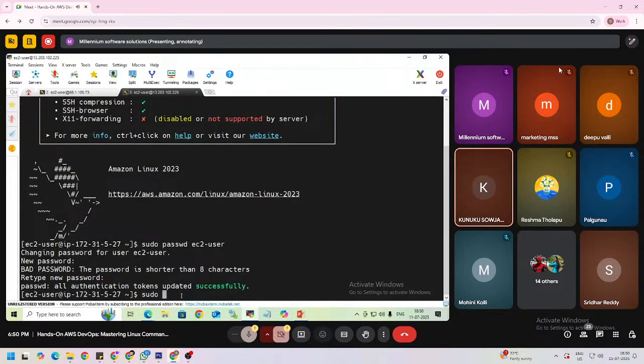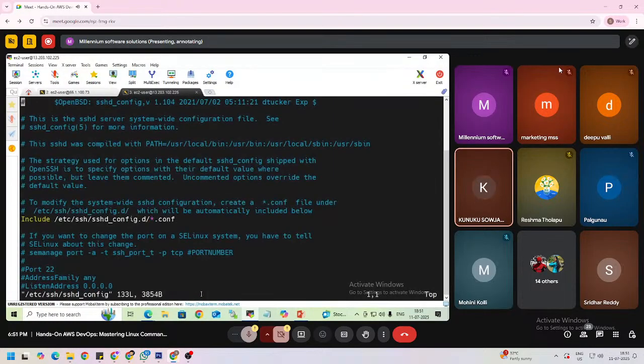First use the sudo command and then the vi editor. Here I am doing some configuration in one file, that is /etc/ssh/sshd_config. This is also a file, the default file created while creating the server. I am using the vi editor to open that file. Why am I using sudo? Because this file is owned by the root user, so we don't have permission otherwise.